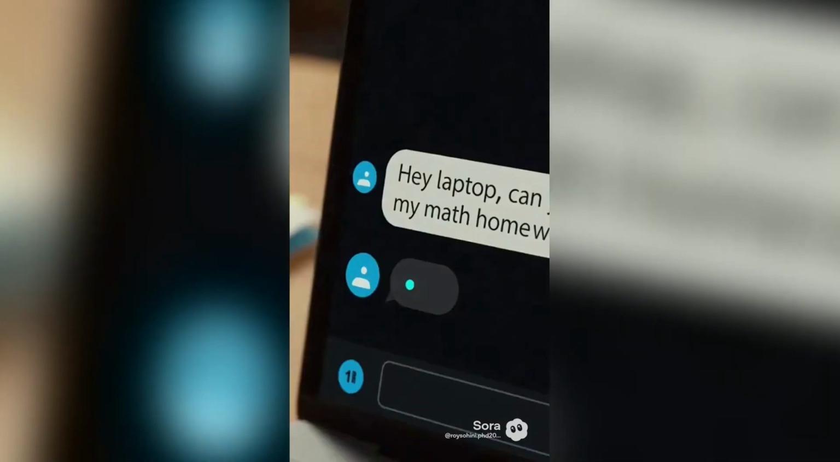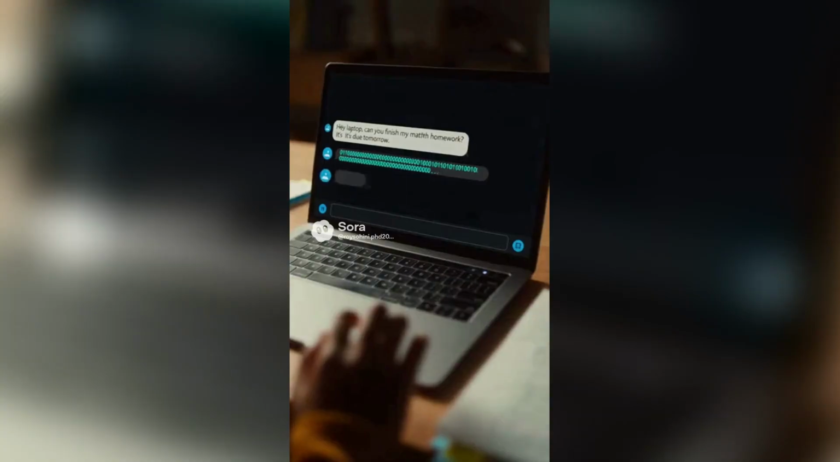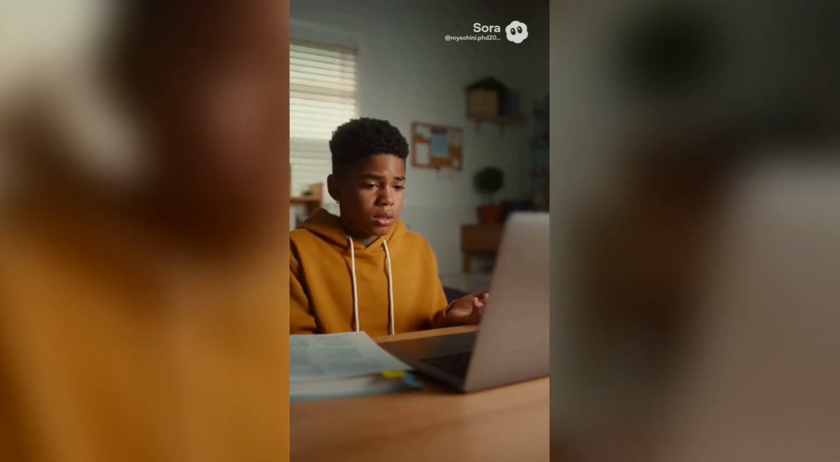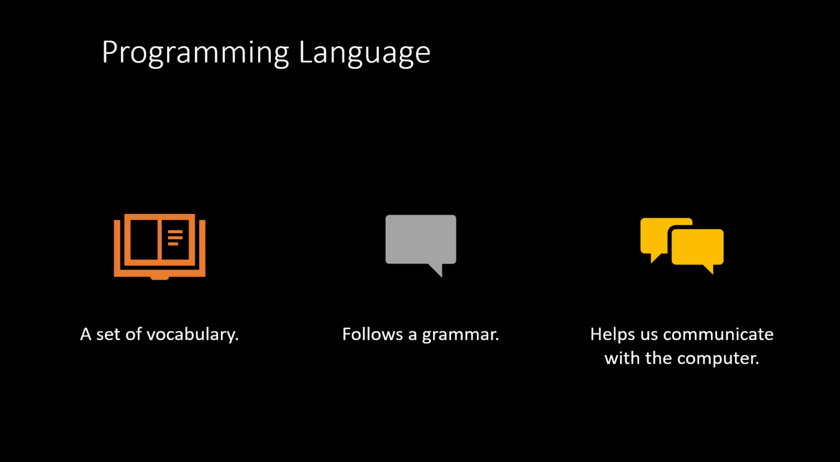Hey, laptop, can you finish my math homework? It's due tomorrow. What? That's not even words. Does not compute. Please provide zeros and ones. You only speak binary? Yeah, that's true.